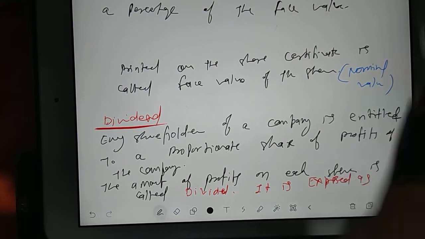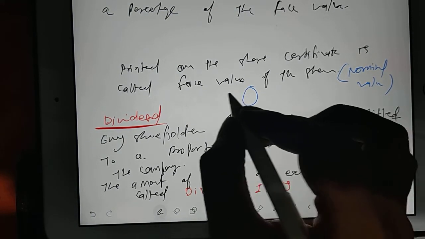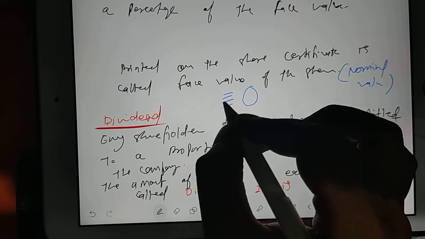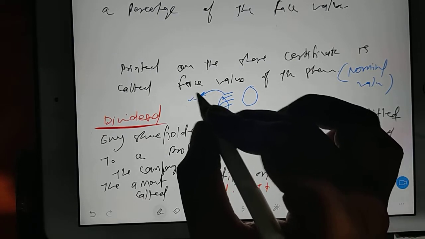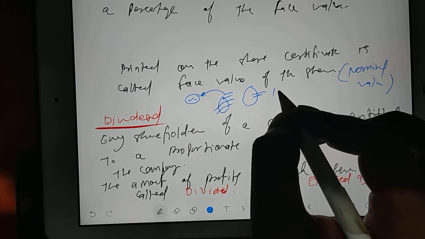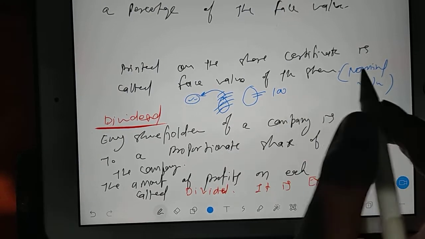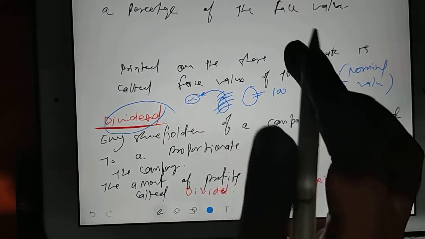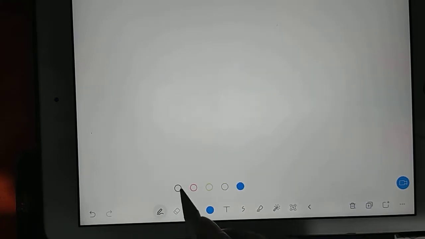Now I hope you understood the meaning. Suppose in the company you have 100 shares, and 50 shares are held by the company and 50 shares are for the public, and suppose the profit of the company is 100 rupees, then on every share the profit is 1 rupee. So that is called dividend. I'll change the page. Take down next.